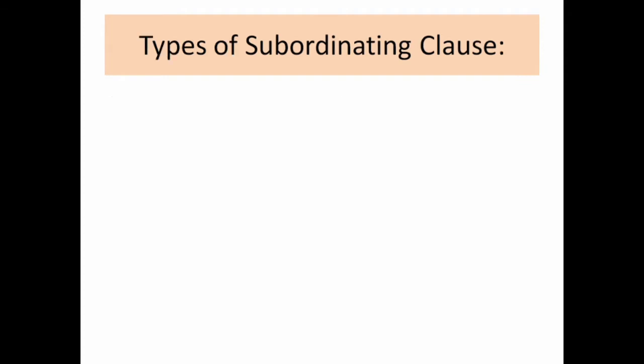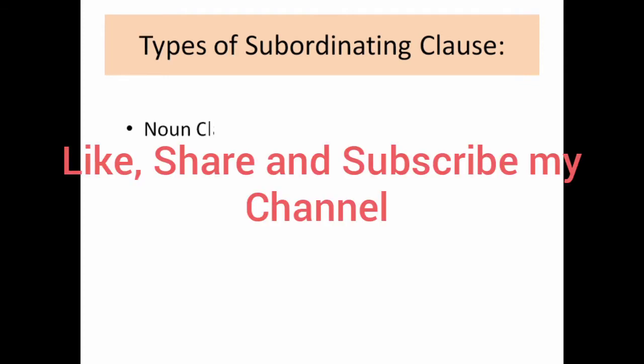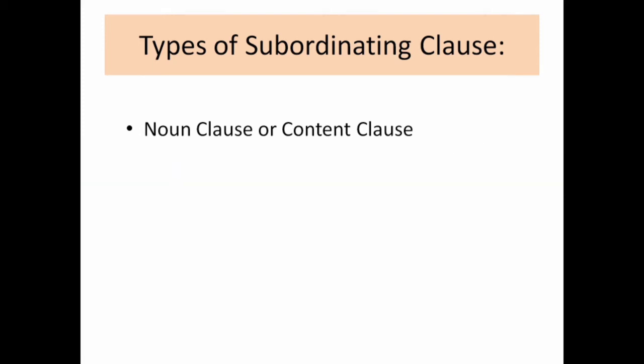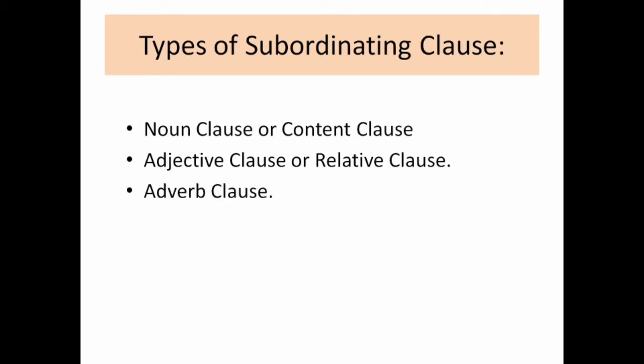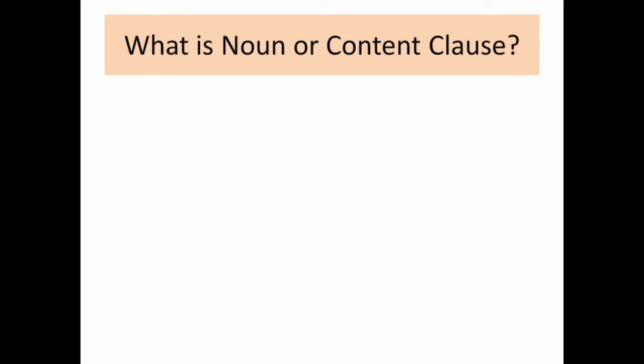So next is types of subordinating clause. The first one is noun clause. We can also term it as a content clause. The second is adjective clause or relative clause. The third is adverb clause. So let me tell you about the first, that is the noun or the content clause.